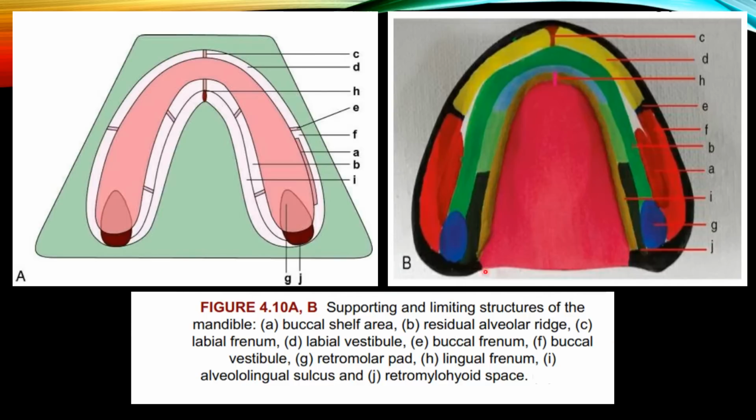So coming to the stress bearing areas, the primary stress bearing area is the buccal shelf area. Here it is the buccal shelf area. And the secondary is the labial and lingual slopes of the residual ridge. So this is the residual ridge, and the labial and lingual slopes of the residual ridge are the secondary stress bearing areas. This is the picture showing supporting and limiting structures of the mandible.